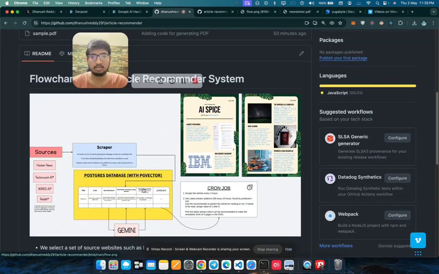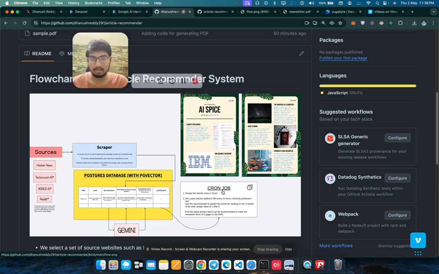The shortened summary is also converted into an embeddings vector, and then we create a new column called predicted. If the value is 1, it should be recommended to us. If the value is 0, it should not be recommended to us. I will get to how this is recommended in a second.